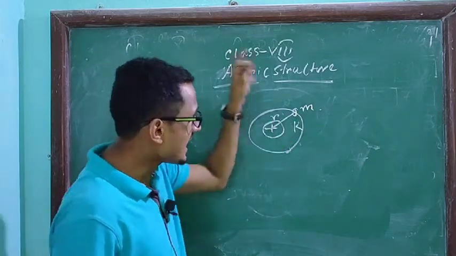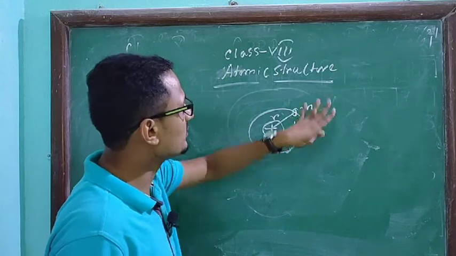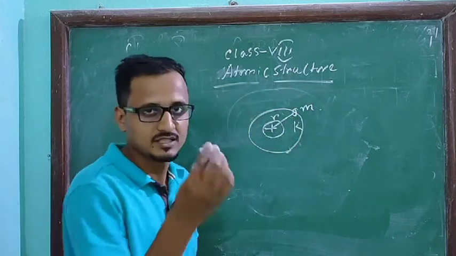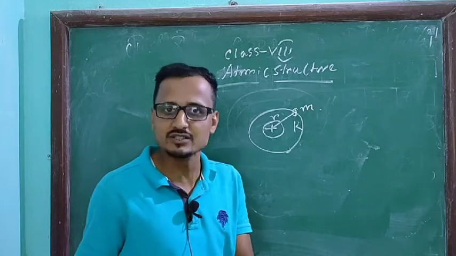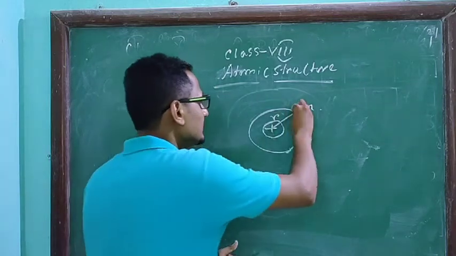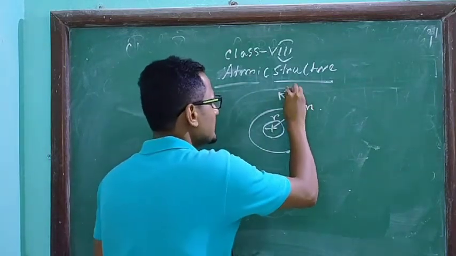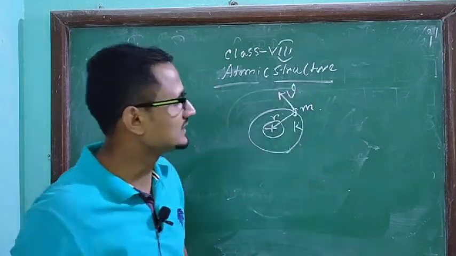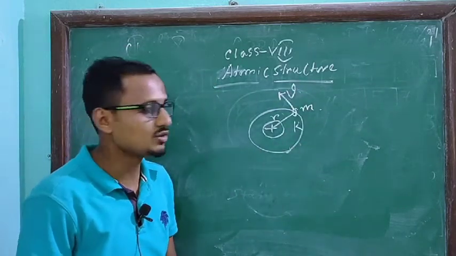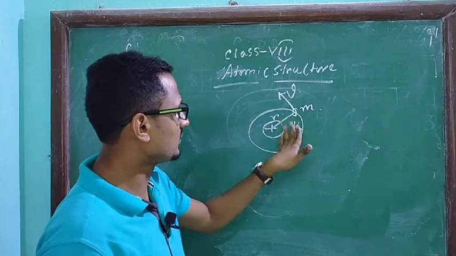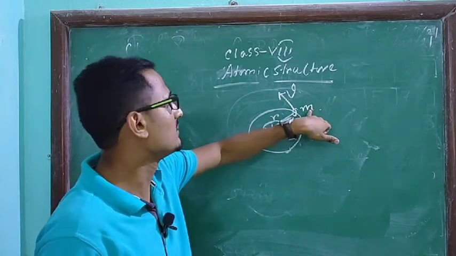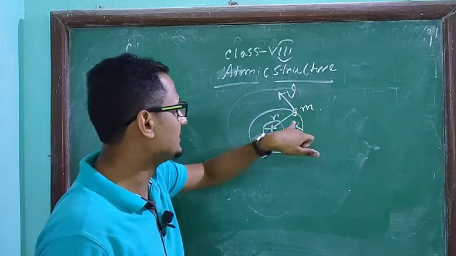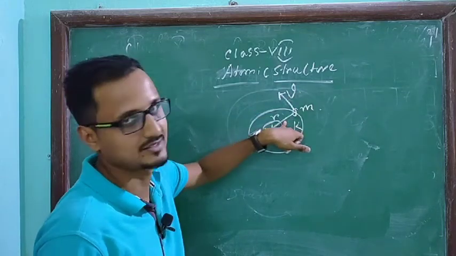And as the electron is moving, like a particle moving, say I am moving, it will have a particular velocity v. So this electron has a mass m, a velocity v, and the radius of its path is r.